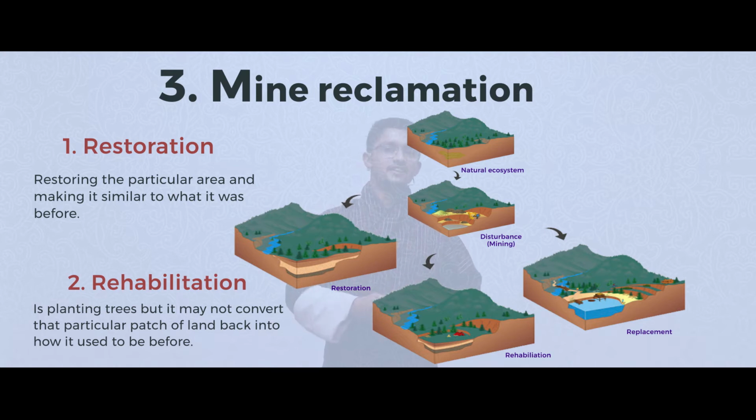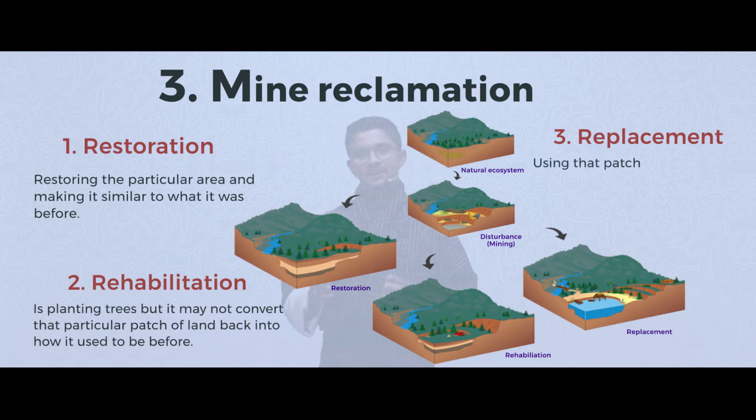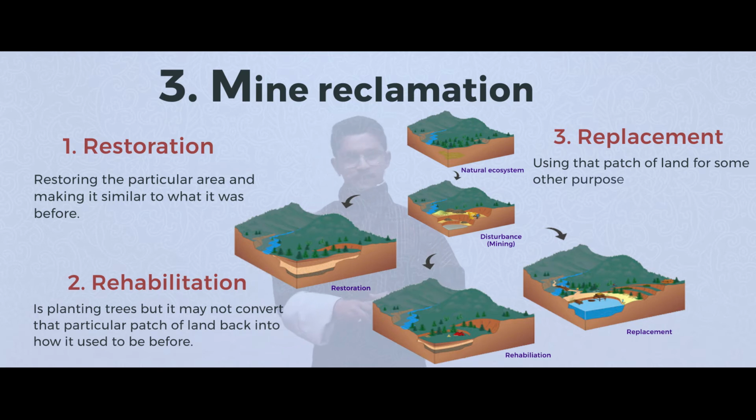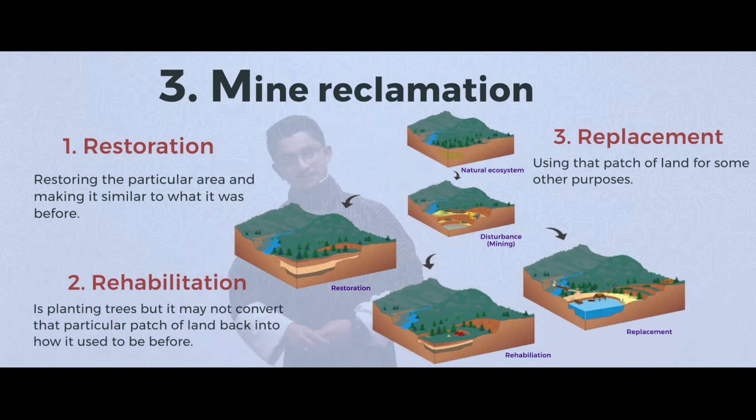The third practice here is replacement. Replacement here means using that patch of land for some other purposes. It may not be like recovering what was there. Instead, it involves planning for some activities there, maybe something like developing some sort of parks so that further degradation of that particular area is prevented. So that's what replacement is.